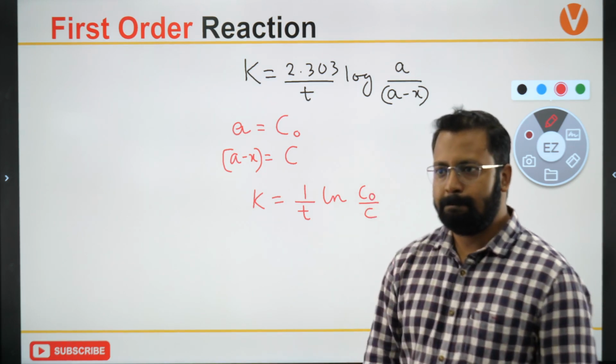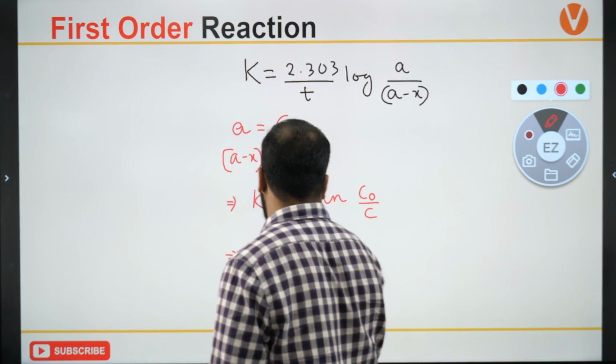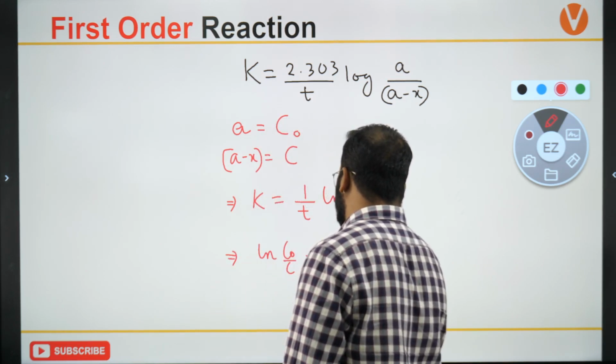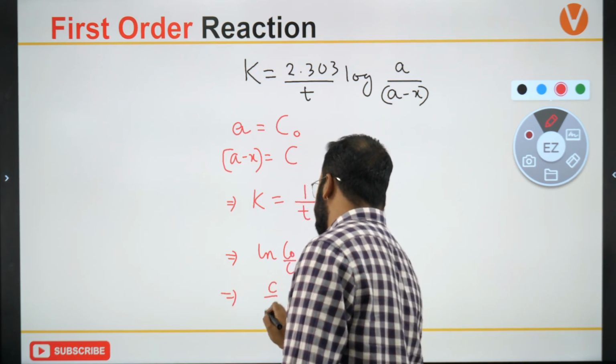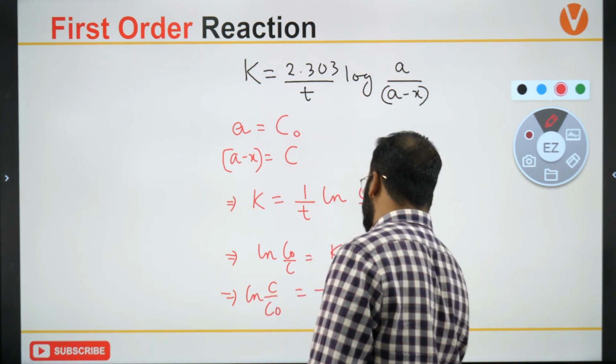Okay, and if I further simplify this, I can write it as ln C naught by C is equal to KT, which is ln C upon C naught equals minus KT.